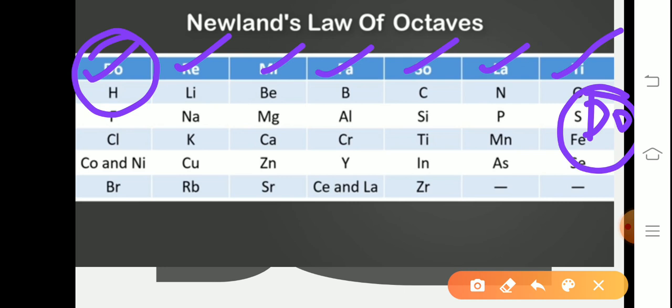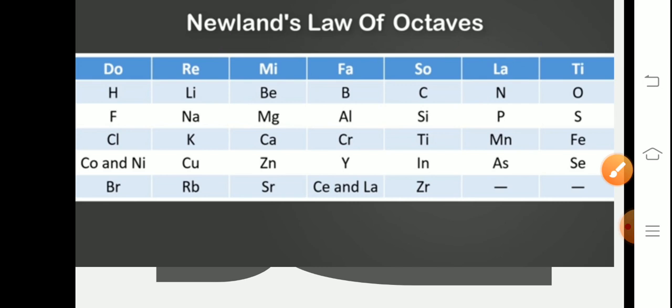Similarly, Newlands observed that when he arranged all the elements in increasing order of atomic masses, he observed repetition in chemical properties. The first and eighth elements have similar chemical properties, and the second and ninth, and so on. Now look at the table.